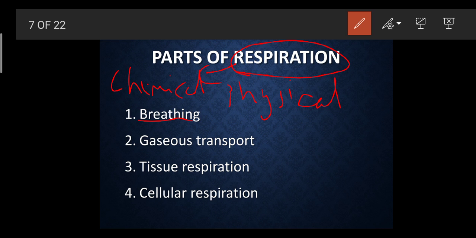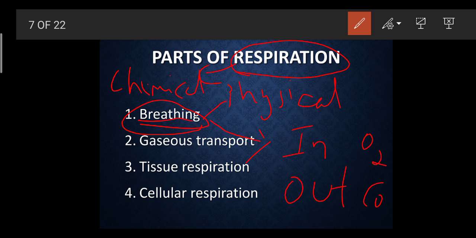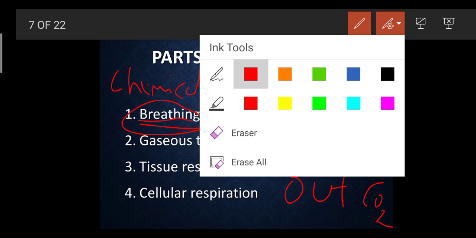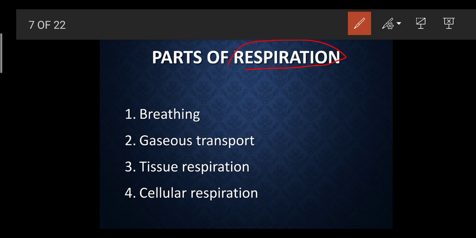What is the difference between respiration and breathing? See, breathing, first I am going to discuss the points regarding the breathing. As I already said, breathing is a physical process. And what does breathing say? Take in of oxygen and exhaling out of CO2 is nothing but the breathing. But respiration is a chemical process.